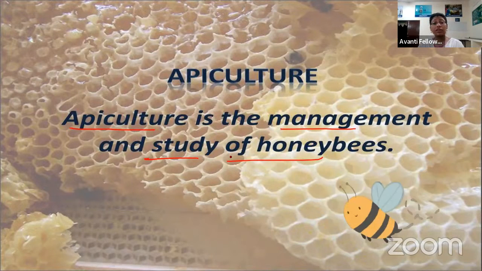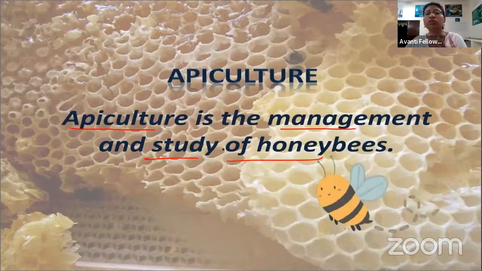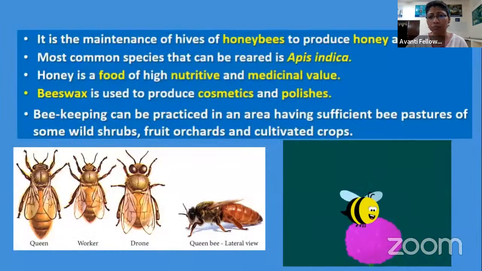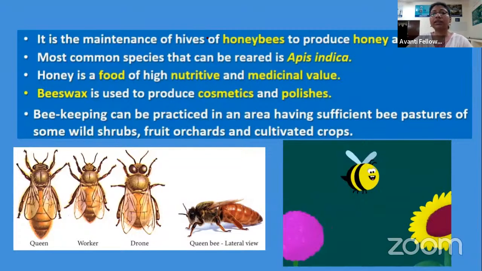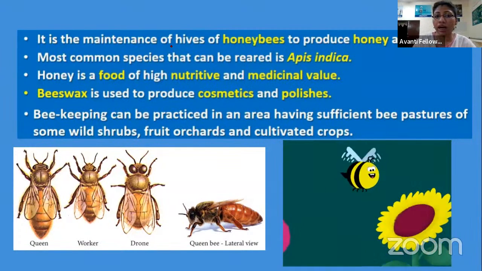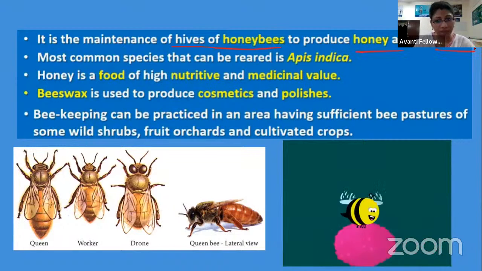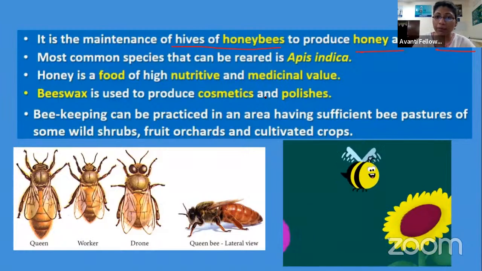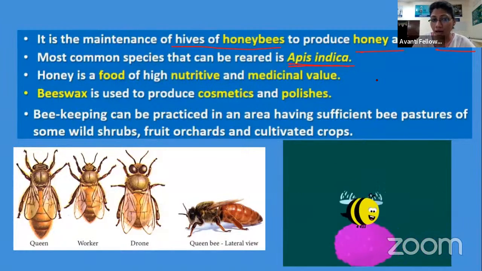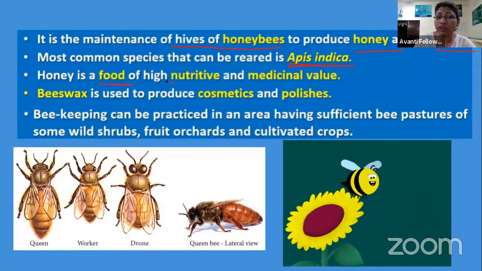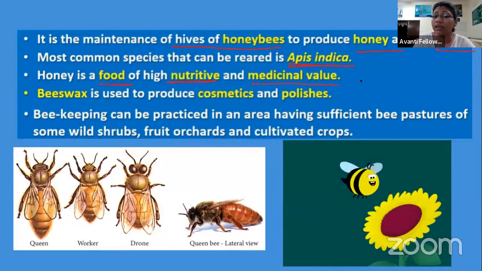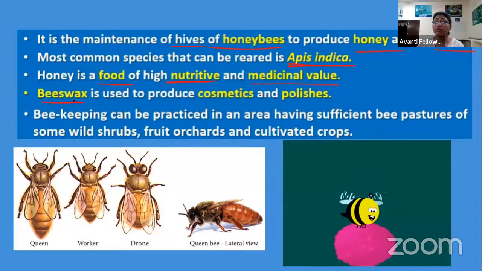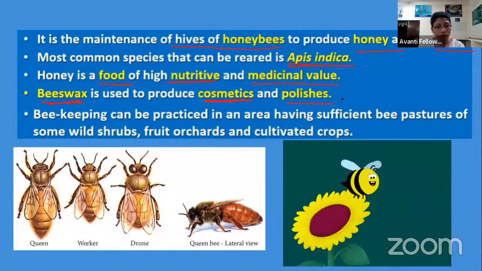You know, there is a very high demand for bee wax and honey because of the medicinal values of honey as well as the use of bee wax in cosmetic products, right? So it requires the maintenance of hives to produce honey and bee wax. As I told you, the most common Indian species used for apiculture is Apis indica. Honey is a food having high nutritive value along with medicinal values, whereas bee wax is used for cosmetics and polishes.